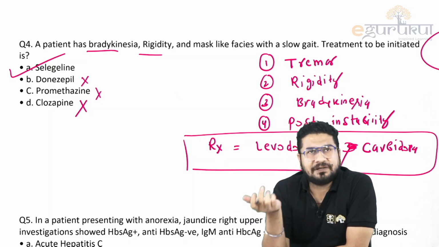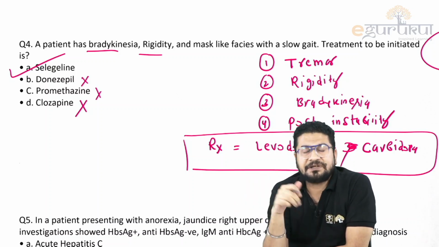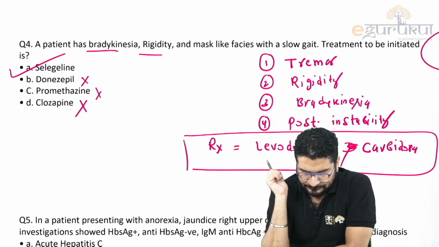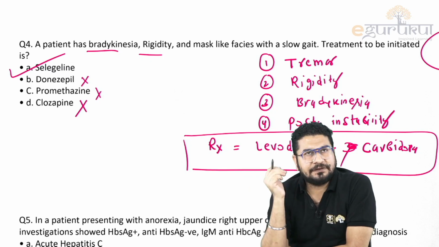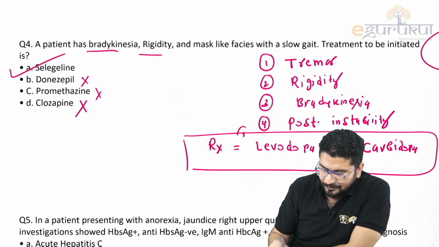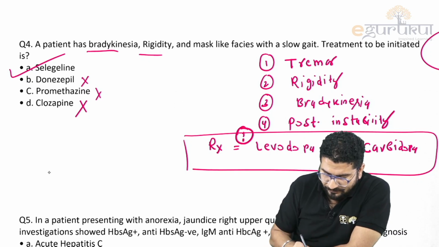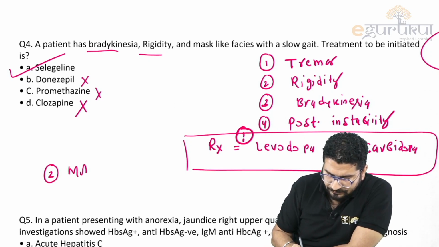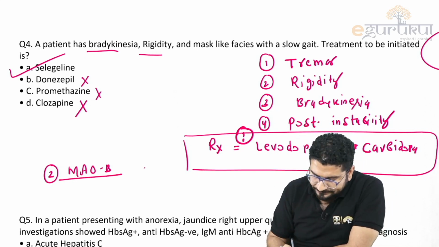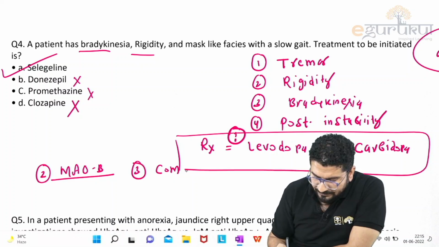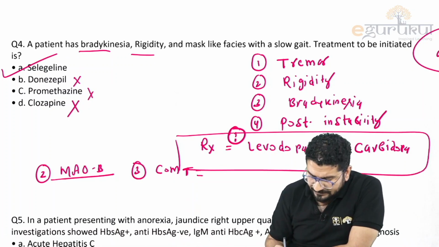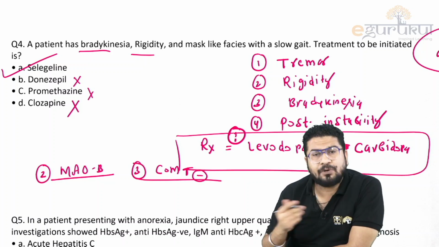These are your MAO inhibitors, right? So we have MAO inhibitors and COMT inhibitors, like entacapone and tolcapone. These are used in Parkinson disease. Basically they have asked, so I can use levodopa plus carbidopa. This is the first option in a patient of Parkinson. Second, I can use an MAO inhibitor like selegiline, rasagiline, safinamide. Then we can use a COMT inhibitor, catechol-O-methyltransferase inhibitor, that is entacapone, tolcapone.